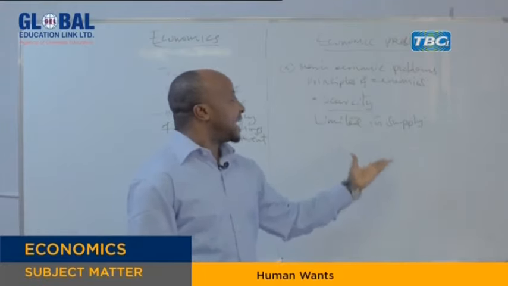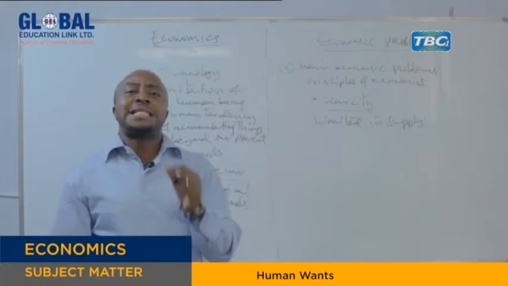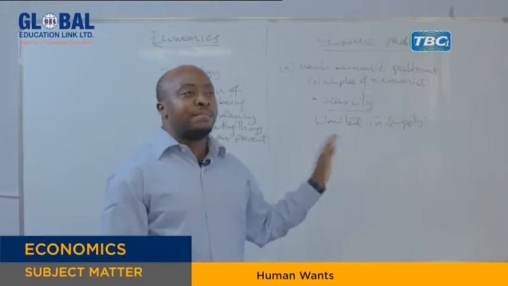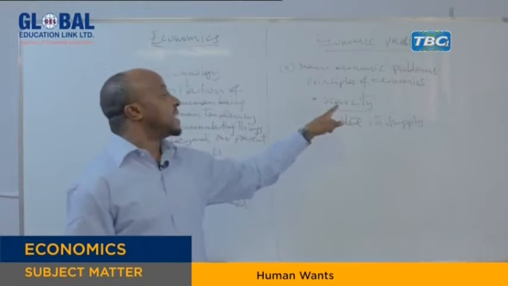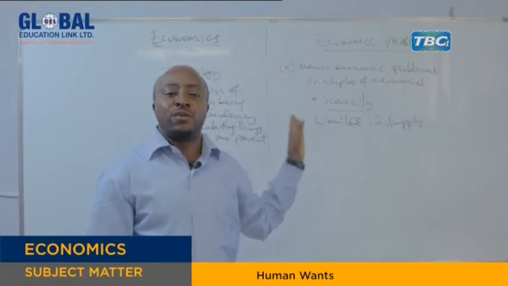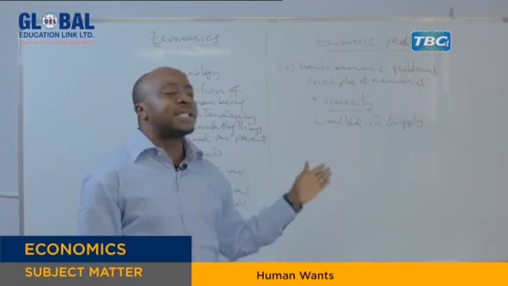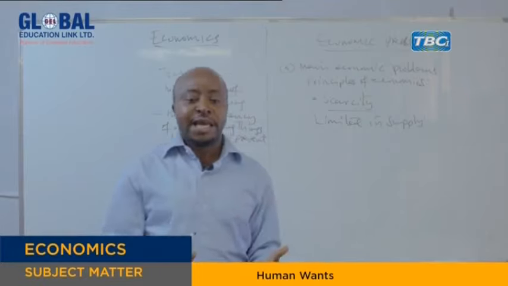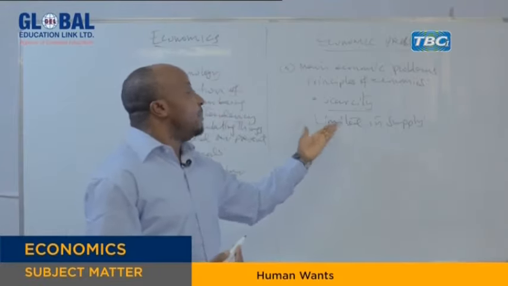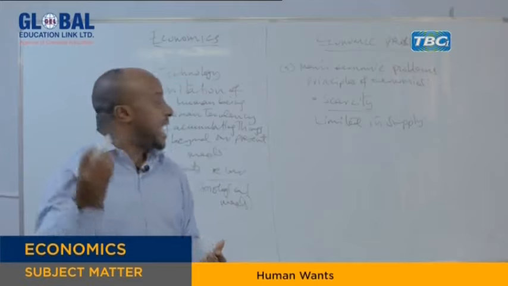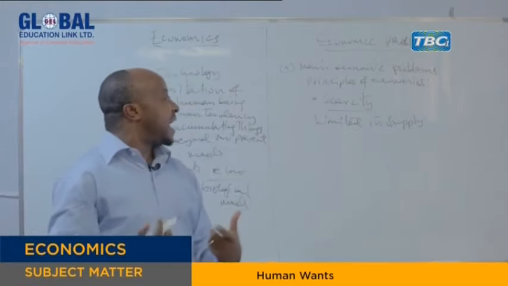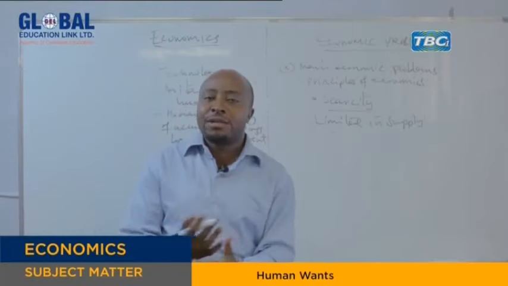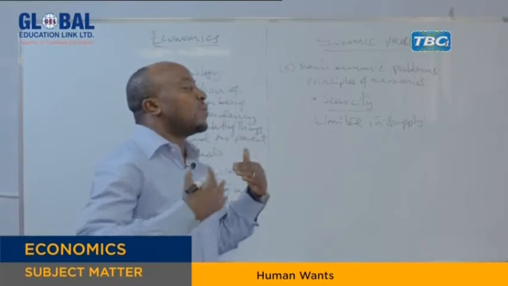Now, this problem of scarcity is considered the main economic problem. It means all other economic problems result from scarcity. Scarcity of resources is what brings all other problems. For example, we human beings, maybe consumers, get difficulties in consuming because they have limited income. So their income is scarce, but they have to satisfy unlimited human wants. Let's say someone's salary is paid just 200,000 a month, but she has a lot of needs at home.